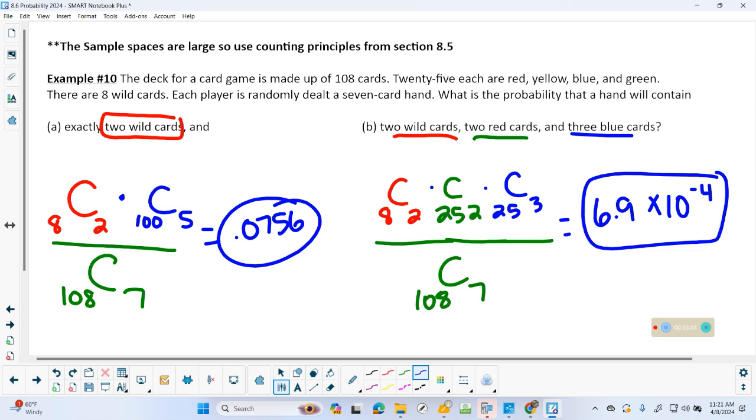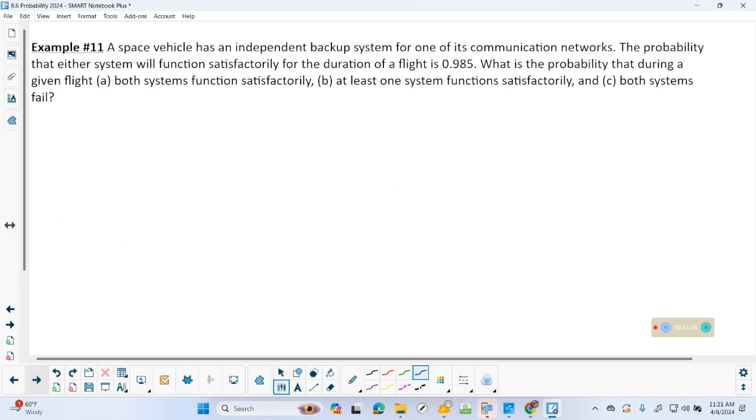All right, final problem. Are we ready? Probably were ready about 25 minutes ago, I guess. Okay. Space vehicle has an independent backup system, blah, blah, blah. The probability that the system will function satisfactorily is this. So I'm going to keep that number in the back of my head. I'm looking at that like, okay, 98.5%. That's pretty good. I like it, okay?